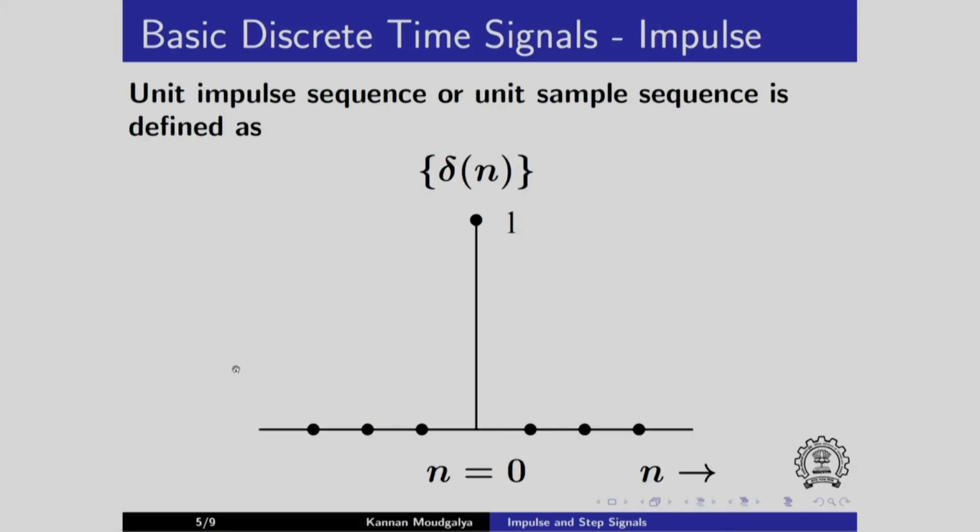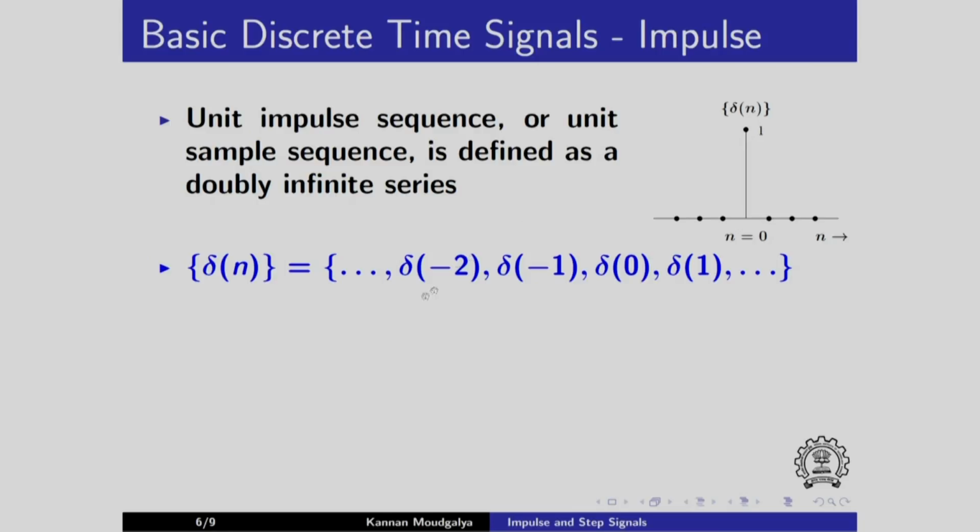Next, we will consider the basic discrete time signal impulse. We will denote it as delta of n. As in the case of unit step, we put this inside braces, indicating that we are talking about a sequence. That sequence takes values 0 everywhere except when n is equal to 0. When n is equal to 0, it takes the value of 1, and we say that when the argument n becomes 0, it takes the value of 1, and that is the unit impulse sequence or unit sample sequence.